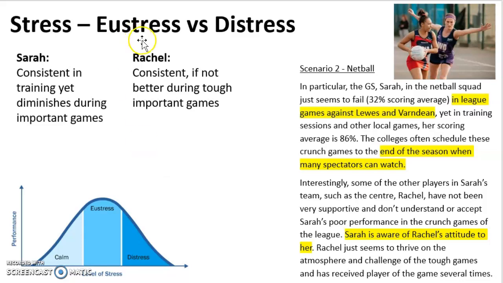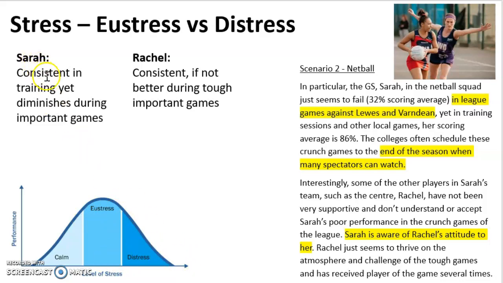Now looking at eustress versus distress. This graph shows that some stress levels are actually useful, so slight levels of stress will increase you from calmness to eustress, and this shows that performance will increase up to an optimal point, which is eustress. Once stress increases even more, though, performance starts to drop as they reach into distress.